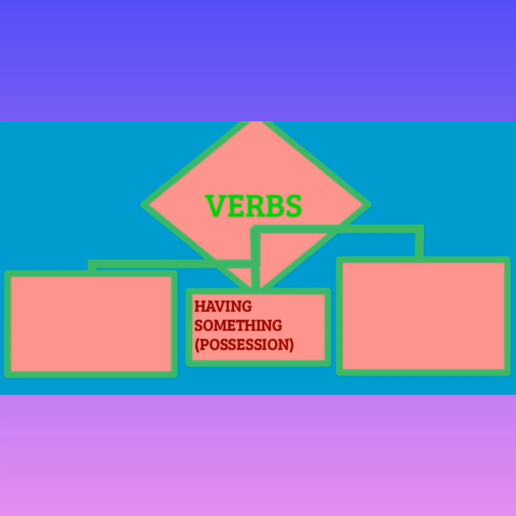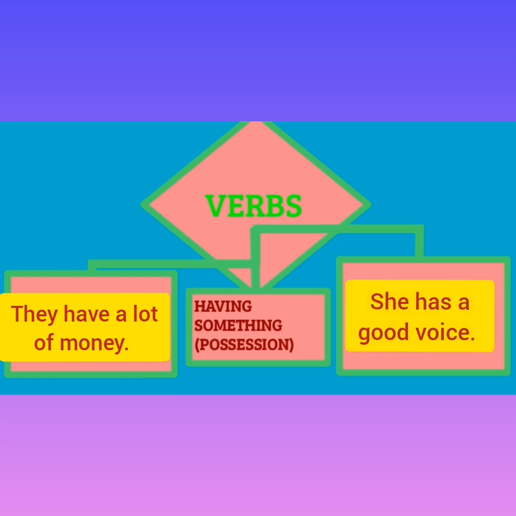Now, coming to the second, having something. Having something here means ownership or possession. Like, for example, they have a lot of money. So, in this sentence, what is have? Have is a verb. She has a good voice. In this sentence, has is a verb.